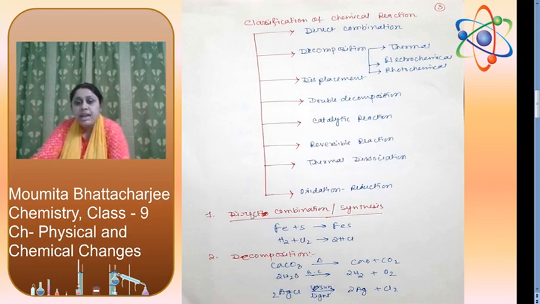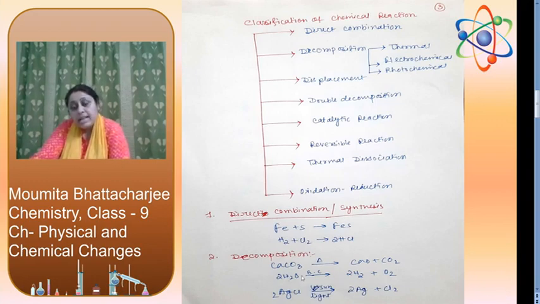So the first one is direct combination or synthesis. Direct combination means two or more reactants combine together to form a new product. You can see the examples I have written here. Iron combines with sulfur to form iron sulfide, a new product. A new product is synthesized, that's why it is also known as a synthesis reaction. H2 combines with chlorine to form hydrochloric acid or hydrogen chloride.